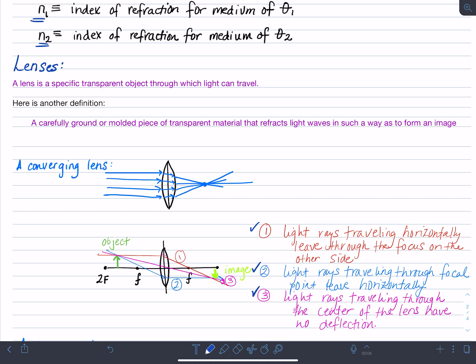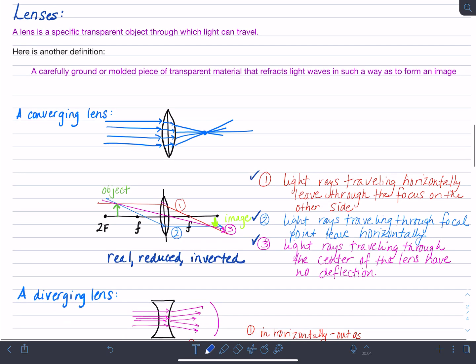And you can see here is our image over here. I'm going to undo it because I like the green. That's the image. You can see that the image we have here is a real image. That is, the light rays are actually converging on that side. It is reduced in size and it is inverted. That is how this particular image is formed when light rays travel through a converging lens past an object.